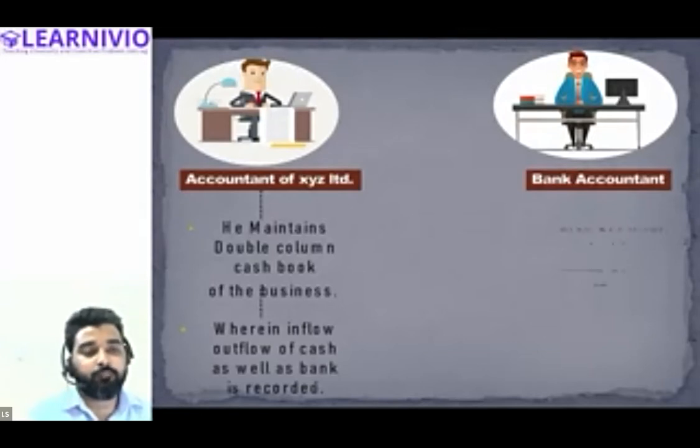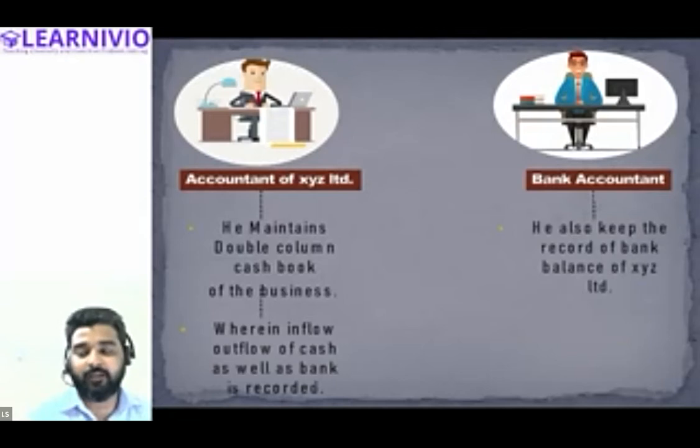Similarly, the banker will also keep a record of the bank balances of XYZ Limited. If, for example, in Citibank XYZ Limited has a current account, then the banker of Citibank must be maintaining the account of XYZ Limited as well.